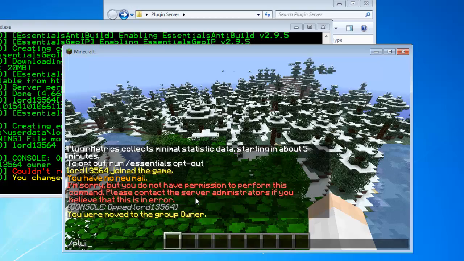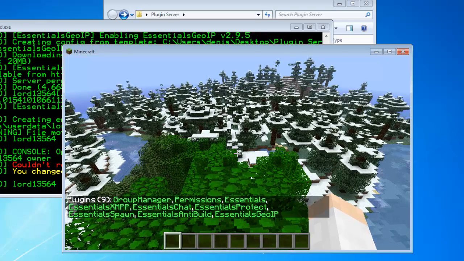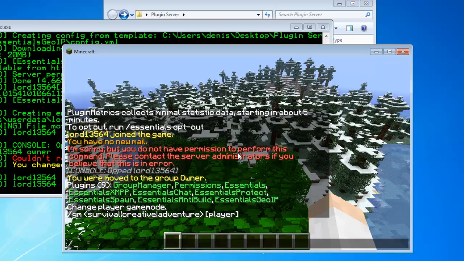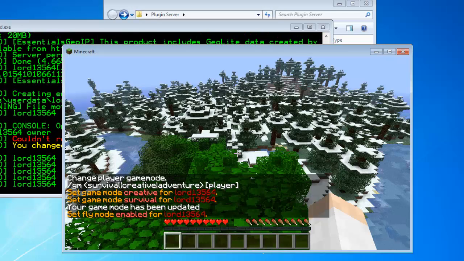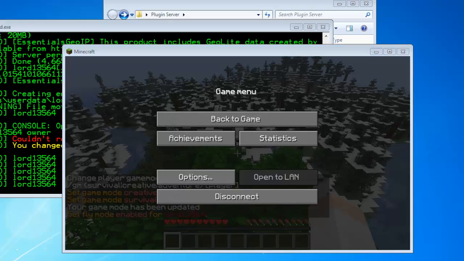And then you can do slash plugins, and see, all of them are green. That means that everything is working. So you can do slash gm, gm 1, gm 0, fly, and more. And I'll be right back, guys.